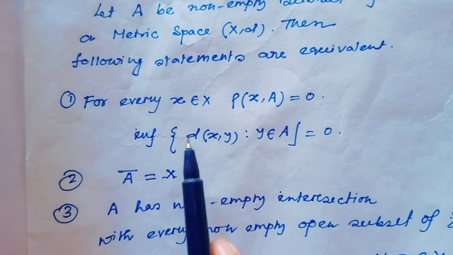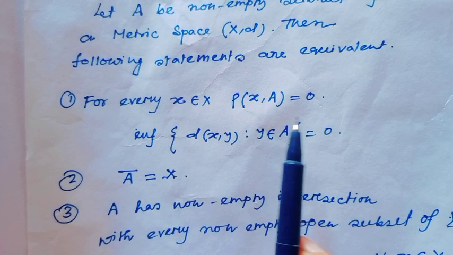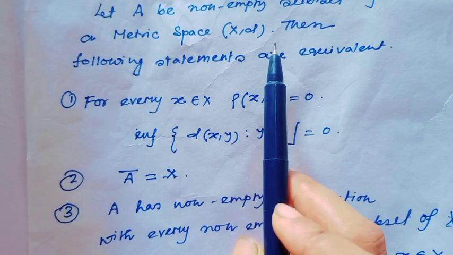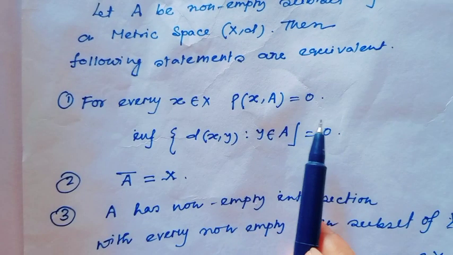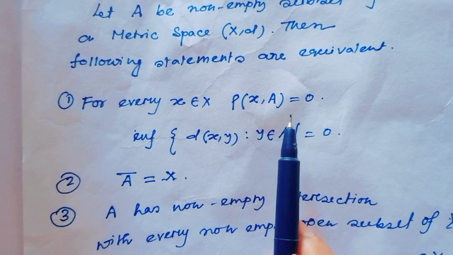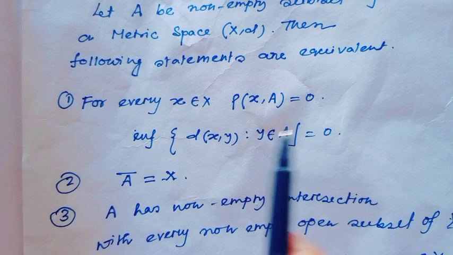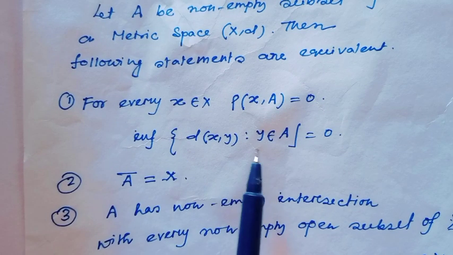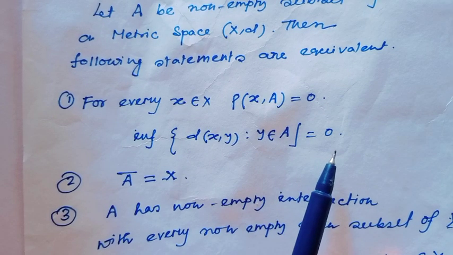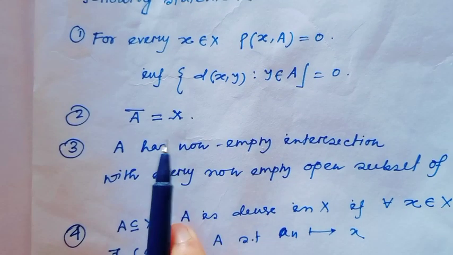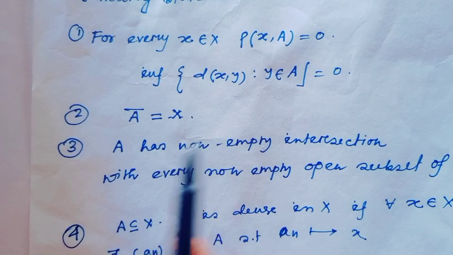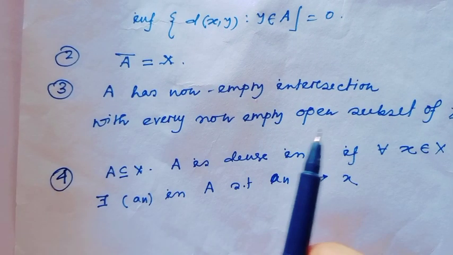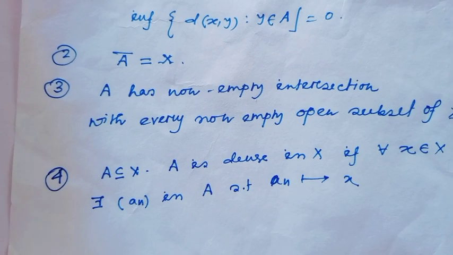First, for every x in X, rho of (x, A) equals 0, where rho of (x, A) means the infimum of d(x, y) such that y belongs to A, equal to 0. Second, A closure equals the whole set X. Third, A has non-empty intersection with every non-empty open subset of X. And fourth,